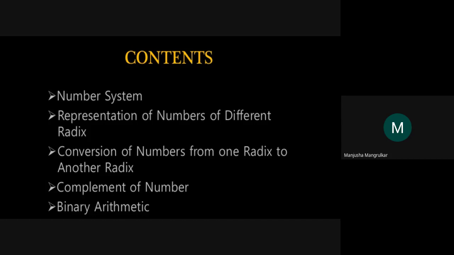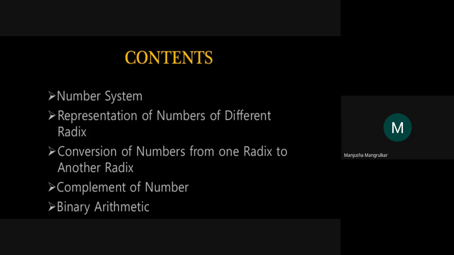Conversion of a number system from one number system to another means from one radix to another radix. It is the conversion of binary to decimal, decimal to binary, binary to hexadecimal, hexadecimal to binary, and vice versa, hexadecimal to decimal. That is called the conversion of number system from one radix to another radix.